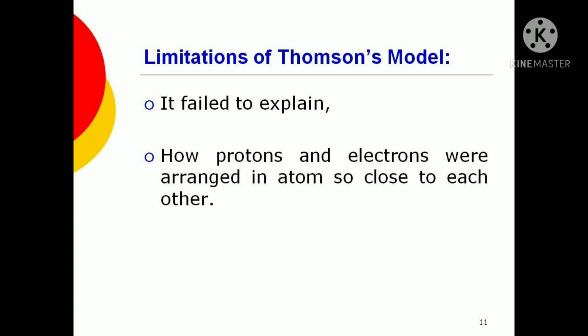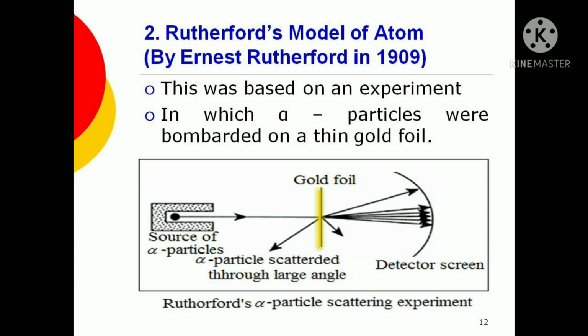So his model was unable to explain it, and to understand this further, a second scientist, Rutherford, tried to study it, and he also did an experiment. In this diagram you can see that he has used a gold foil in the middle. From one end he released alpha particles. Alpha particles are nothing but charged helium particles, which are positively charged, and once he released these, you can see on the other end there are detectors which can detect where these alpha particles are falling.